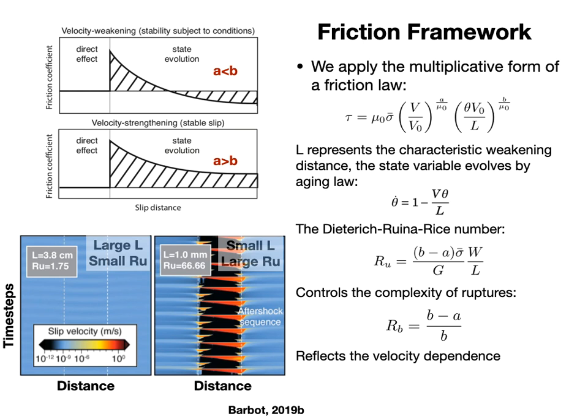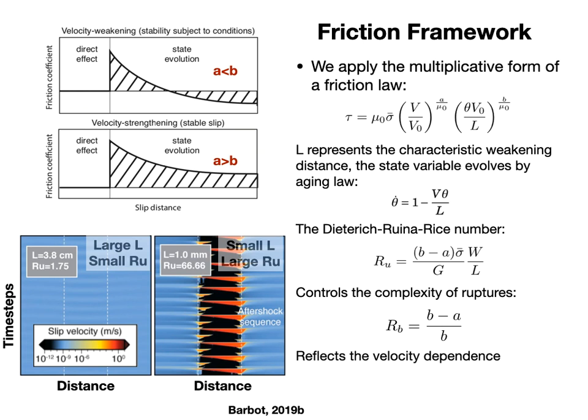Here we also want to introduce two numbers we call Dieterich-Ruina-Rice numbers, Ru and Rb. Assume other parameters are fixed. Ru is determined by the L, and it controls the complexity of the ruptures. So here I put two examples to explain the effect of Ru. The x-axes are distance of the fault, and the y-axes are time steps.